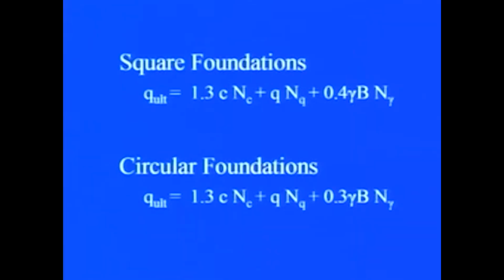In the case of square foundations, q ultimate is 1.3 c Nc plus q Nq plus 0.4 gamma B N gamma. You can see from here that c is replaced by 1.3 c and 0.5 is replaced by 0.4. Similarly, for circular foundations, it is 1.3 c Nc plus q Nq plus 0.3 gamma B N gamma.